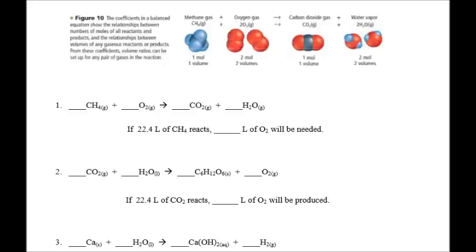So we'll do one today and the rest in class. First we balance carbon, carbon, 4 H's, 2 in front, 2 plus 2 oxygens, so there's 4 oxygens, so we put a 2 in front. Ones are understood. So now what if I have 22.4 liters of CH4 reacting? Then I will need 2 times, or 44.8 liters of O2 for the reaction to occur. So we'll do the rest in class.